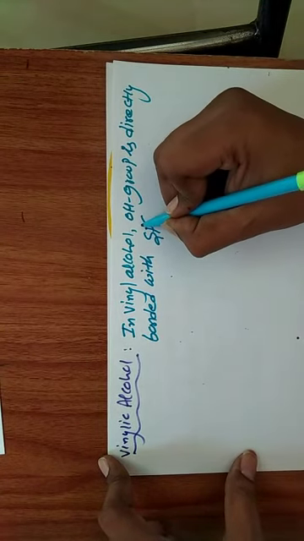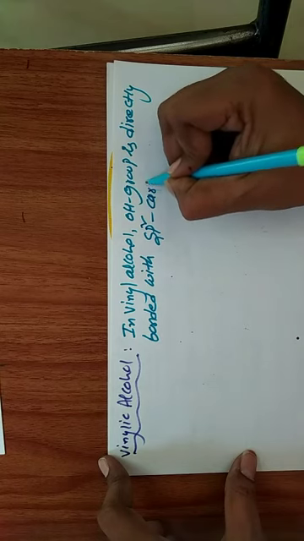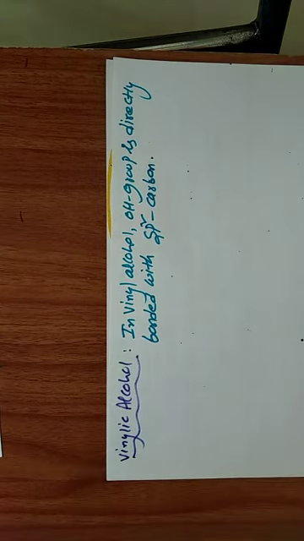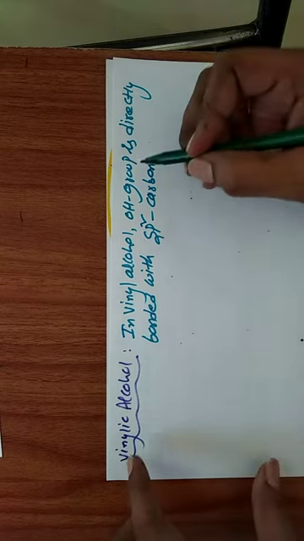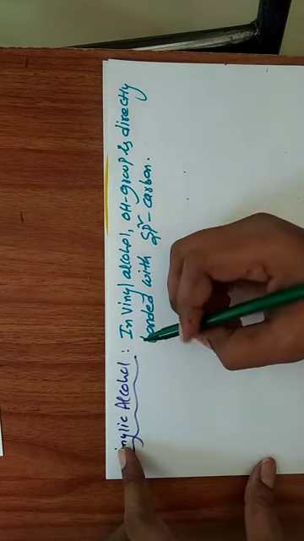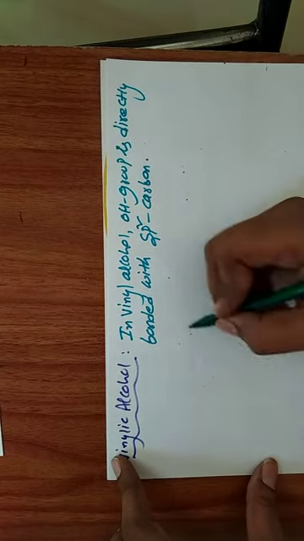That is called vinylic alcohol. According to this definition, what is the example?